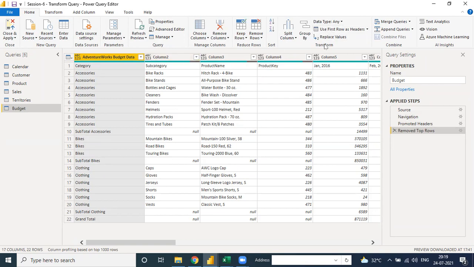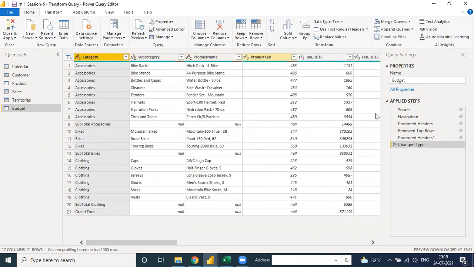Okay, right. This one is the same. Use first row as header. When you click over there, see, first row as a header and the recorded step is there, promoted headers. Now suppose you want to make the second row a header, then at that time what can we do? When you make the second row a header, you need to remove the first one, because we don't need that one. Because this option is just for the first row.